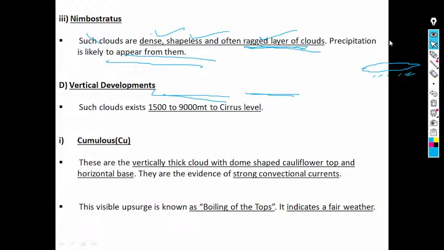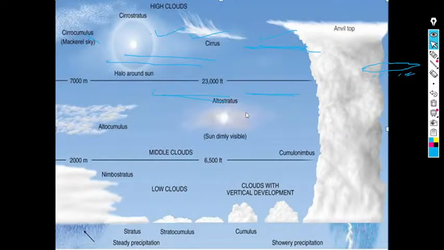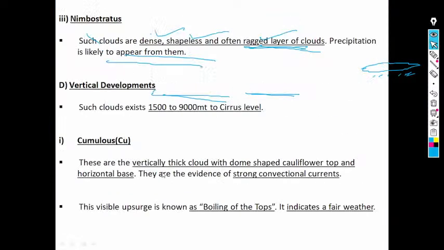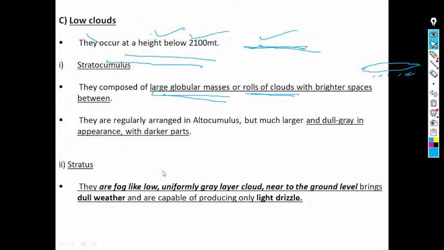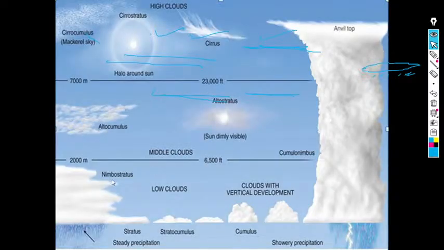Then your vertical development clouds, we can say precipitation is likely to appear. Nimbostratus, we can see here. What we saw here: clouds that are dense, shapeless, and a ragged layer of clouds. That generally you can mark here. They are very dense.